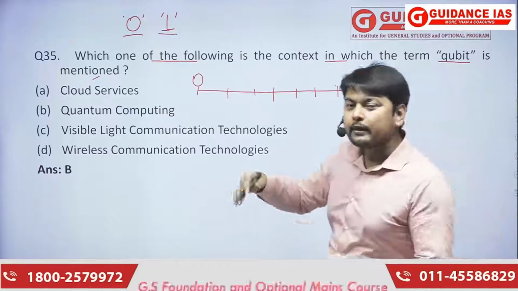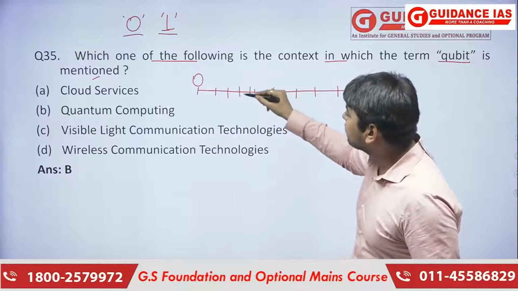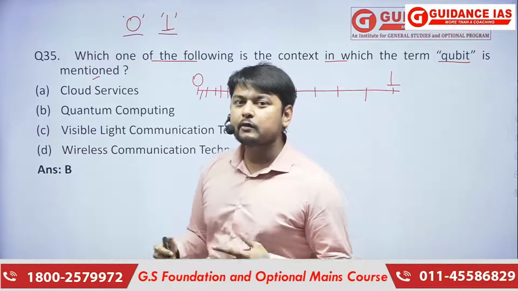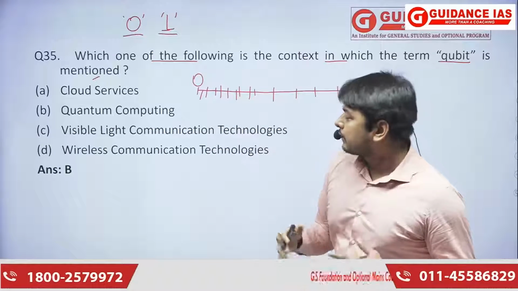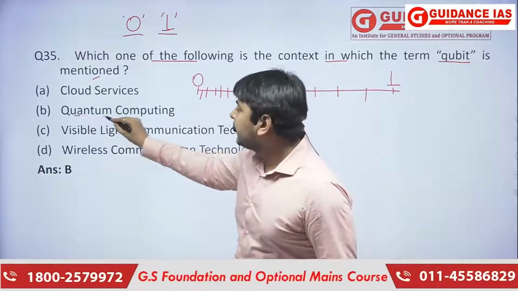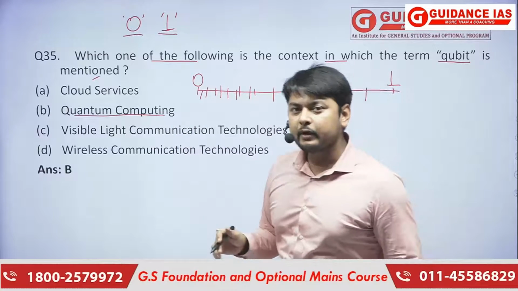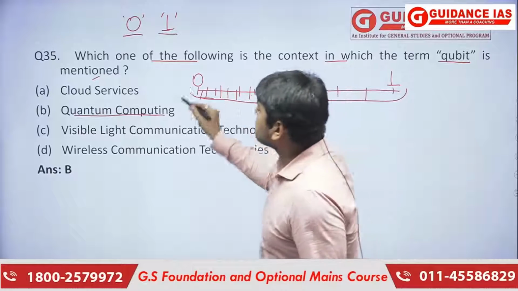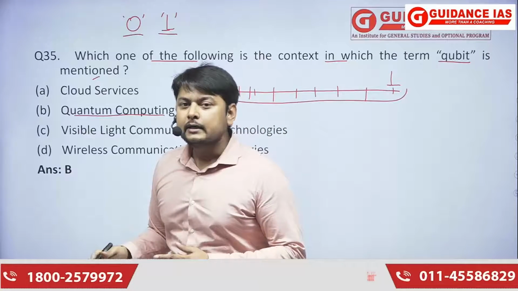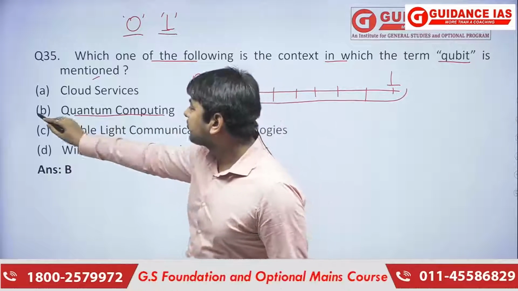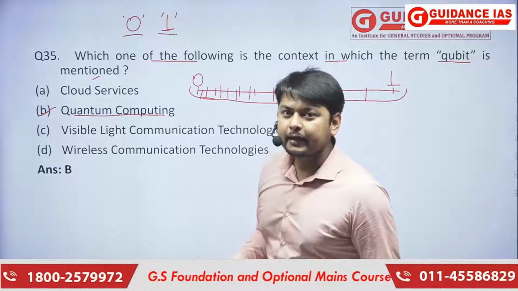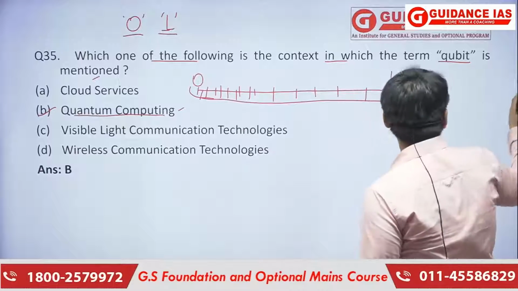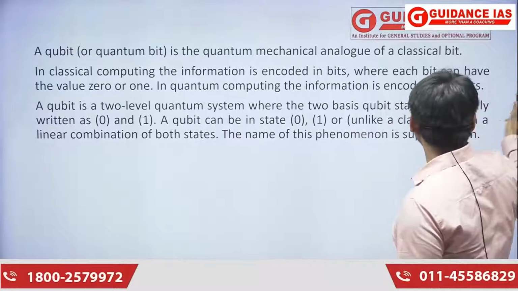If I divide them into more parts, there will be more bits. I can generate as many bits as I want to use for the computing. Therefore, quantum computing is very fast computing. Because of the large number of bits it can use, it is one of the fastest computing systems in the world right now. So this is the kind of quantum computing.